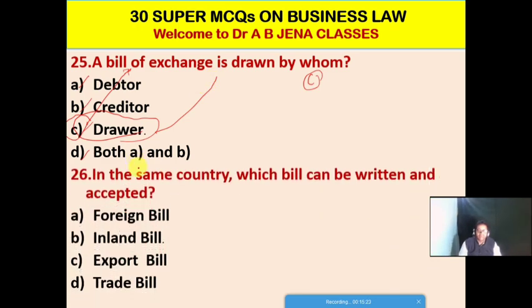Next MCQ: in the same country, which bill can be written and accepted? A. a foreign bill, B. an inland bill, C. an export bill, D. a trade bill. Friends, B is the right option for this MCQ. If the bill is written and accepted within India, it is known as an inland bill. And a foreign bill is written and accepted in more than one country.